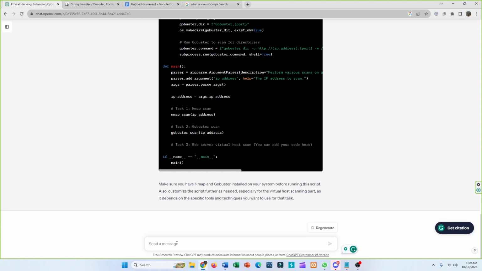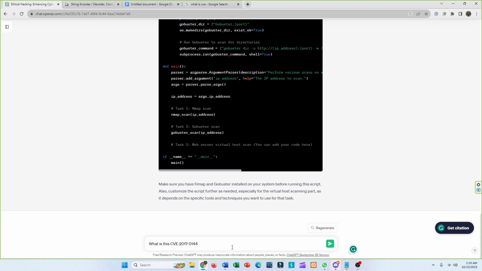Suppose I want to know about a CVE. These are identified this way: 2017 basically means that this vulnerability was found in that year, and this is the serial number or identification number of the Common Vulnerability and Exposure.